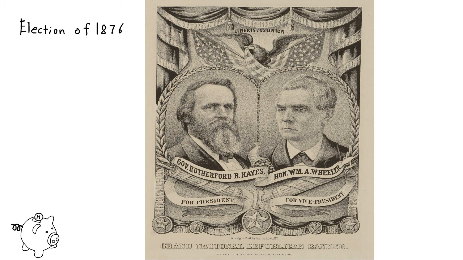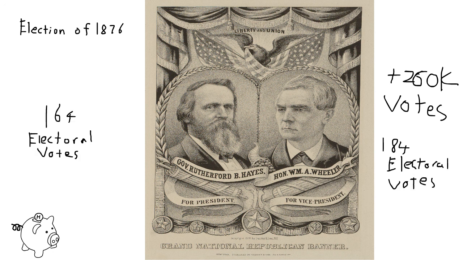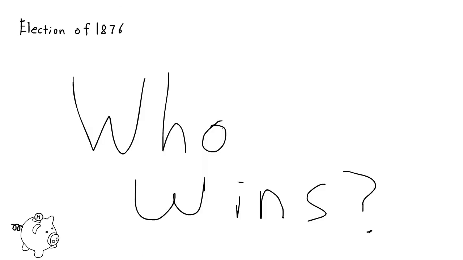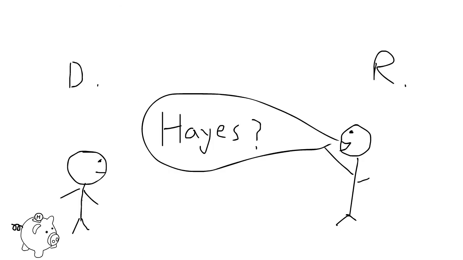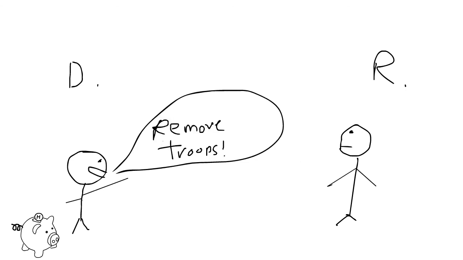In the election, Republican candidate Rutherford Hayes, though losing the popular vote by more than 200,000 votes, had roughly the same amount of electoral votes as Democratic candidate Samuel Tilden. To get Hayes elected, the Republicans and Democrats struck a deal. In exchange for Hayes' presidency, they agreed to remove troops from the South, ending Reconstruction. This move had far-reaching consequences in the South.